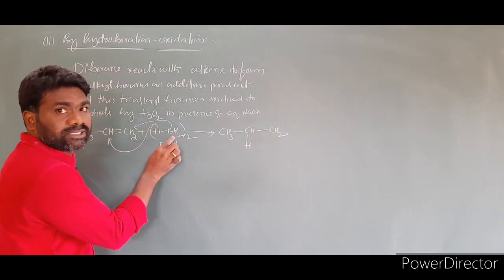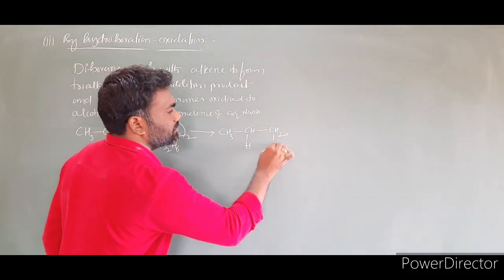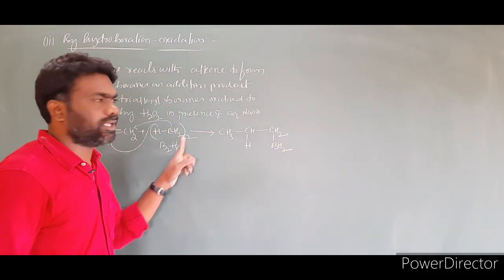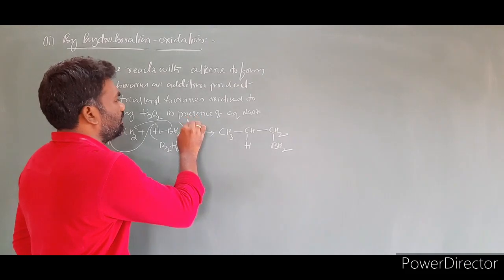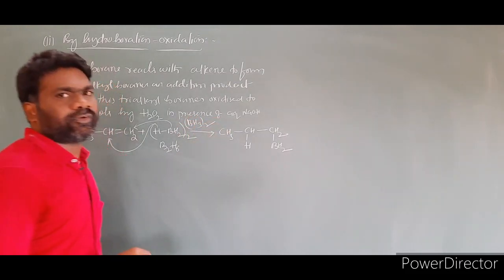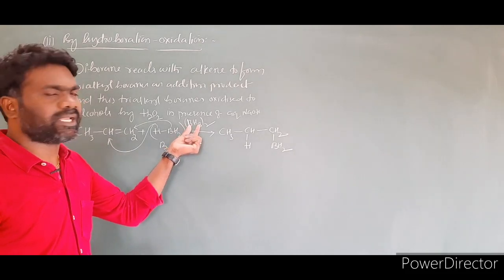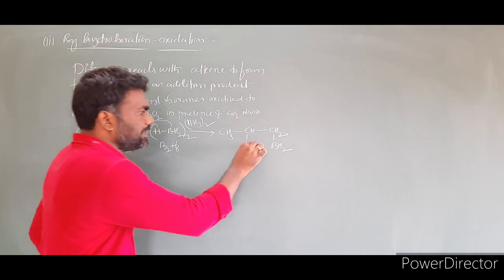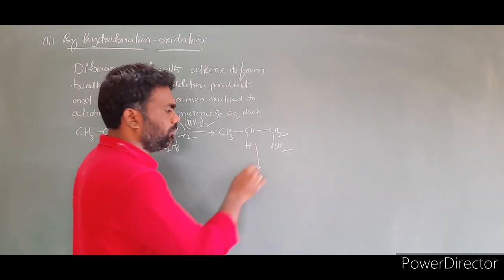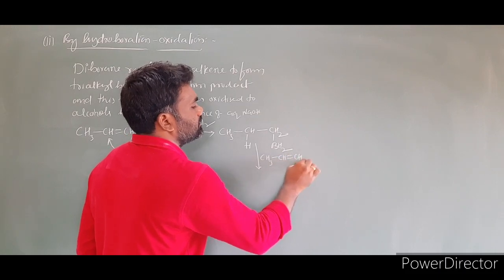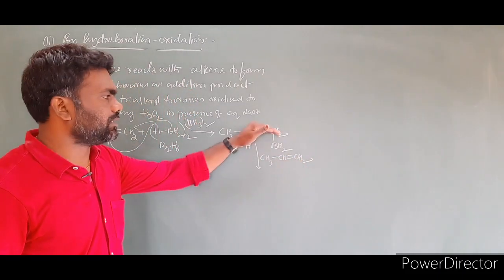So CH2, and to this we attach BH2. B2H6 we are taking as BH3, one BH3 molecule adding as BH2H. Clear? To this molecule we have to add one more alkene, CH3CH=CH2. This alkene we add again to this molecule.